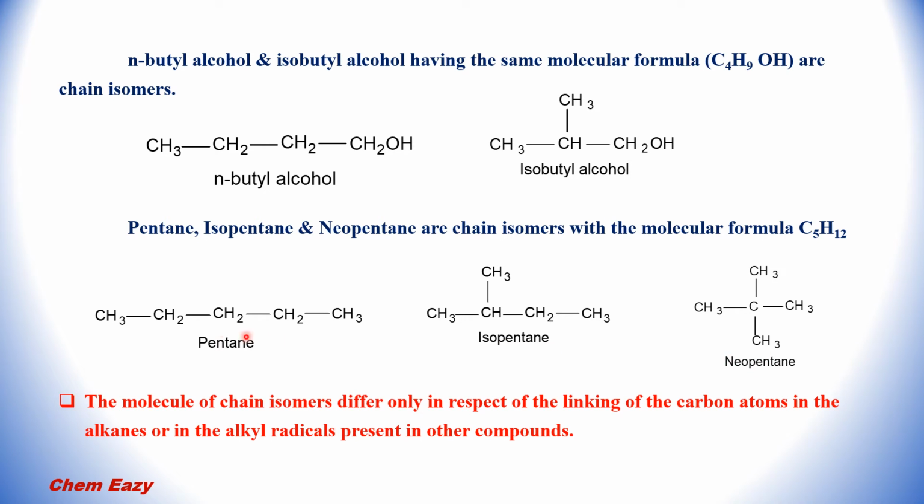All these three compounds have the same molecular formula, but there is a difference in the arrangement of carbon skeleton. The molecules of chain isomers differ only in respect of the linking of the carbon atoms in the alkanes or in the alkyl radicals present in other compounds.